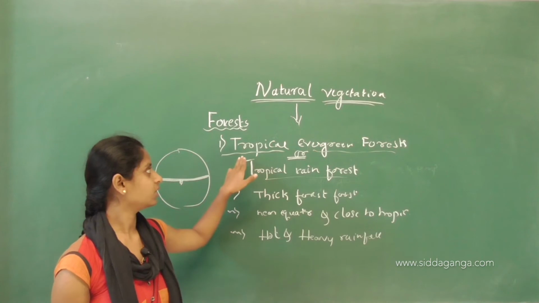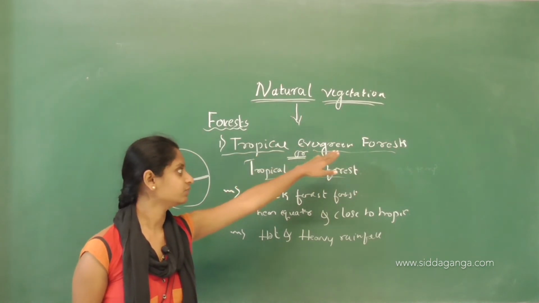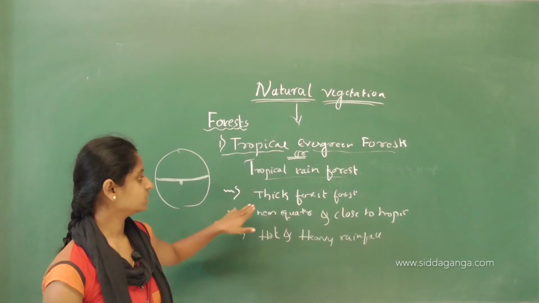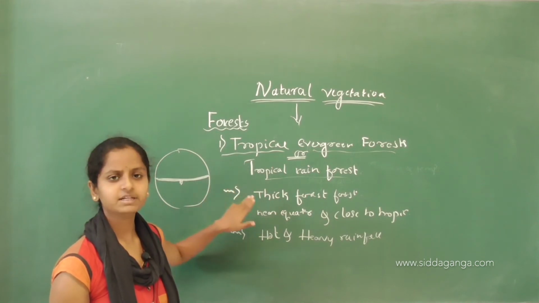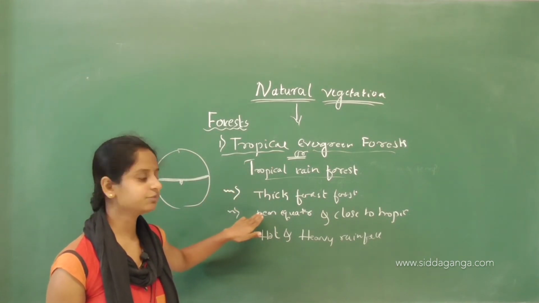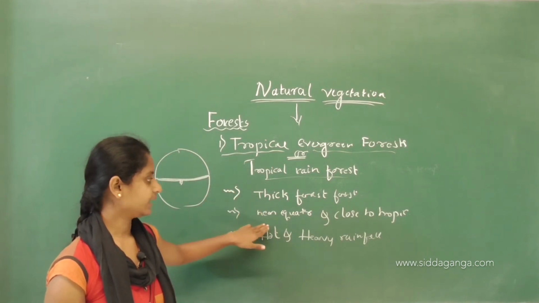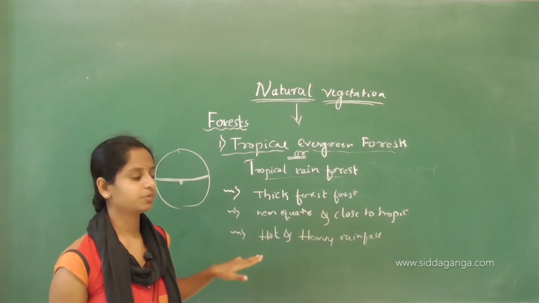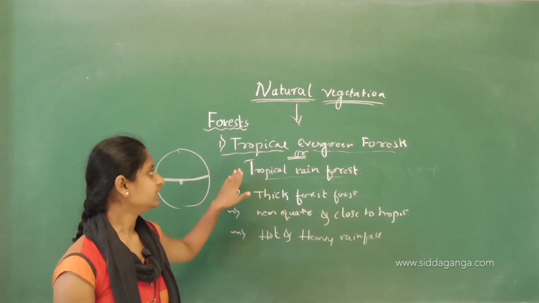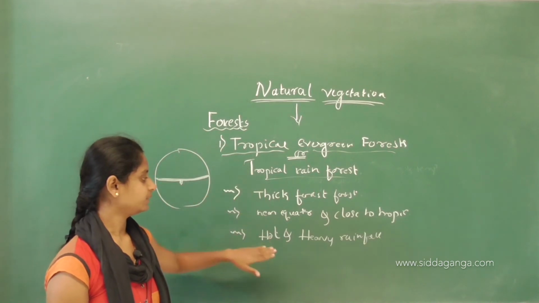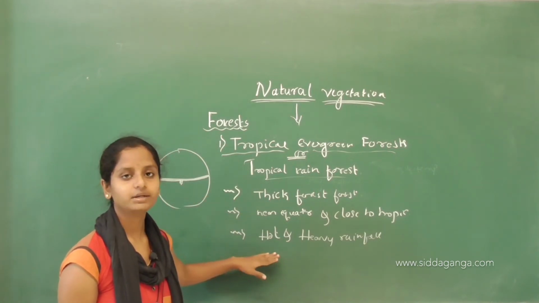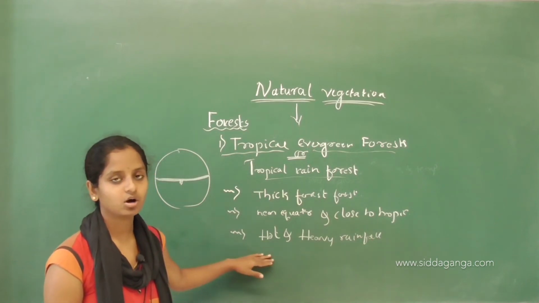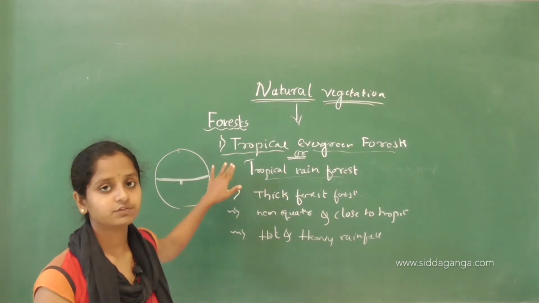That is why we call them a tropical evergreen forest or a tropical rainforest. These forests are very thick and can be seen near the equator and close to a tropic. In this forest the temperature is very hot.